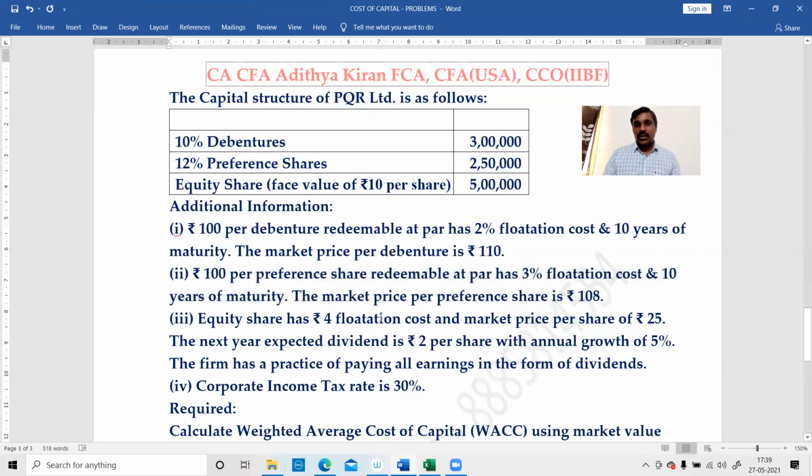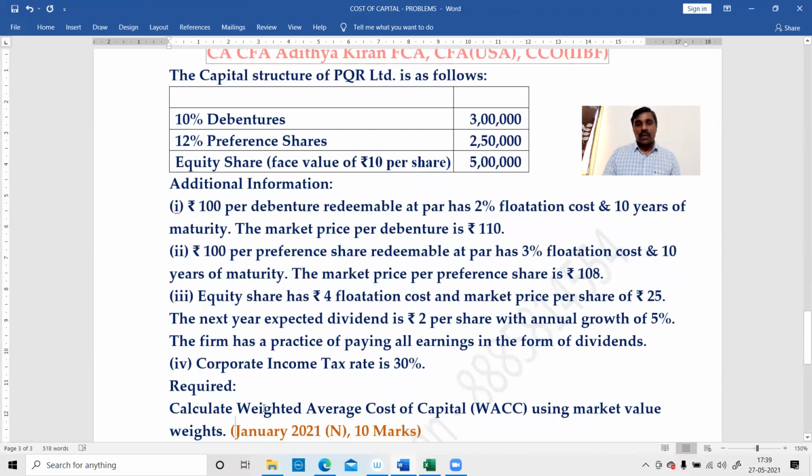Equity share has rupees 4 flotation cost and market price per share of rupees 25. The next year expected dividend is rupees 2 per share with annual growth of 5%. The firm has a practice of paying all earnings in the form of dividends. Corporate income tax rate is 30%. Required: calculate weighted average cost of capital using market value weights. So we have to calculate weighted average cost of capital using market value weights.